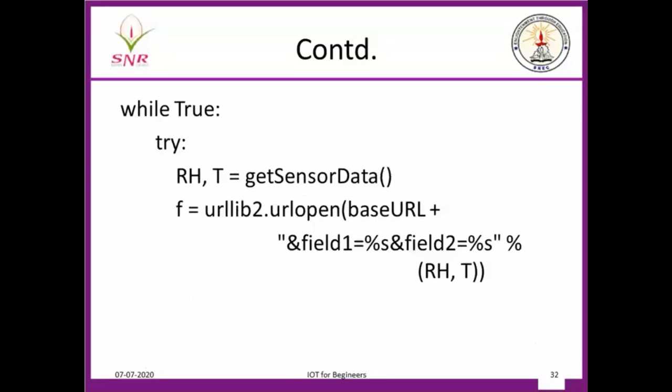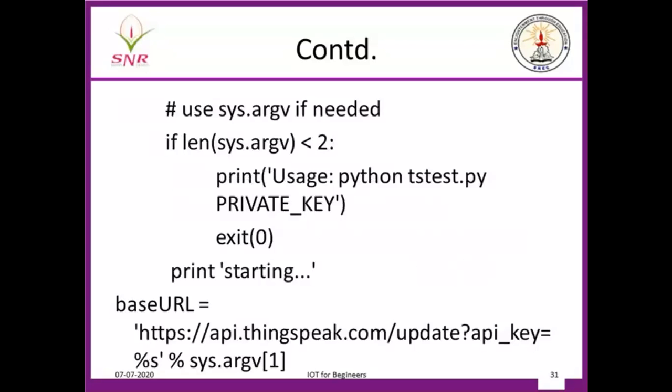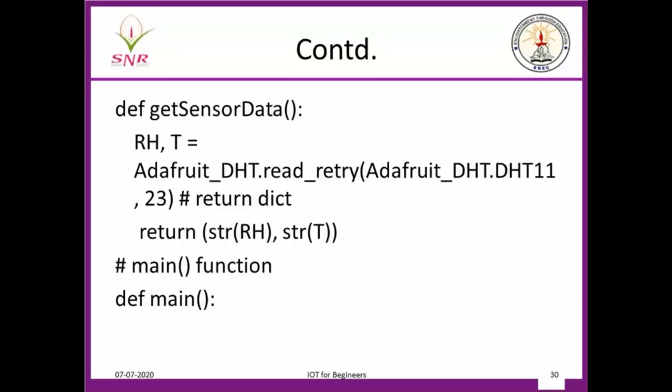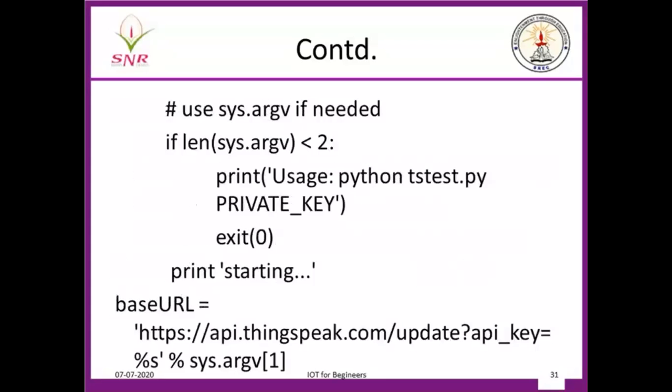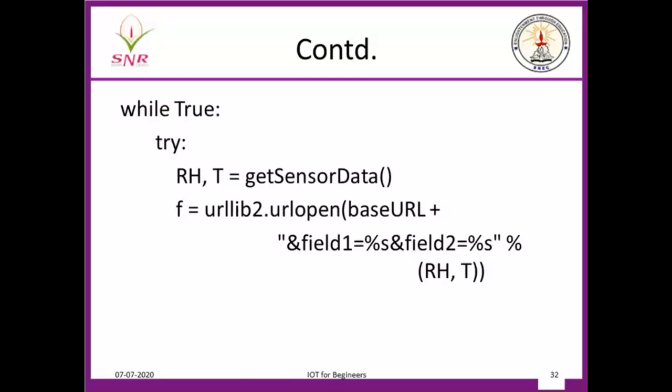This function is what you declared here, where you call your Adafruit library and get your temperature and humidity. You call that function for temperature and humidity, which you have to pass through a file handler to the base URL, which you got as the second argument.